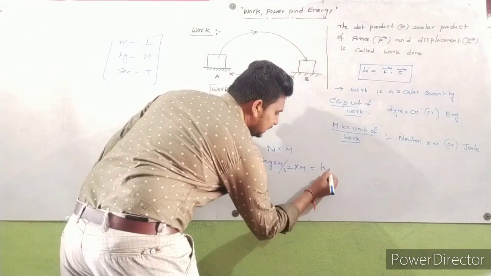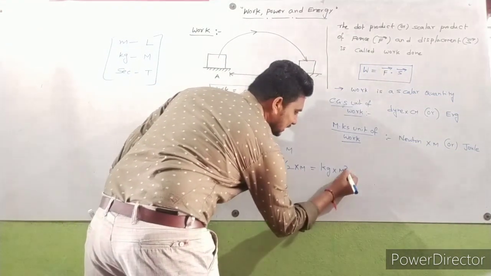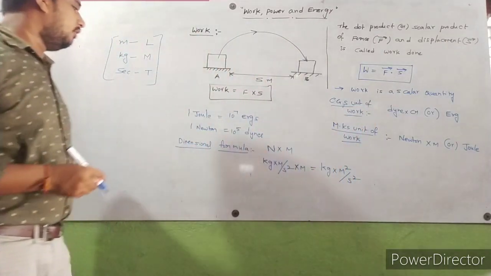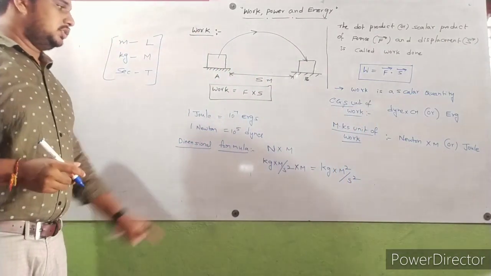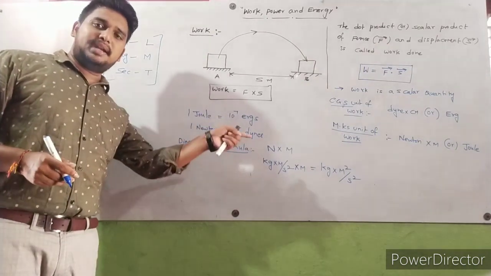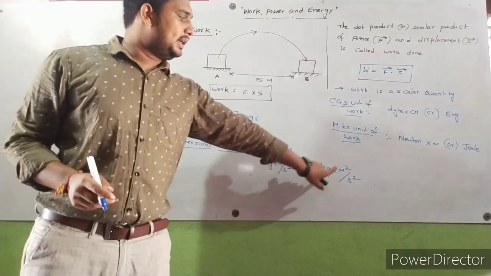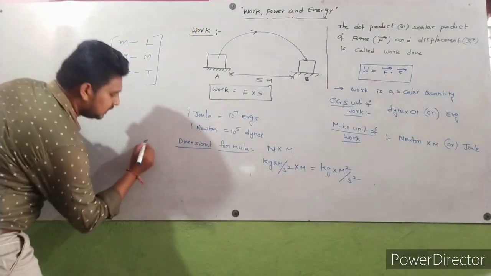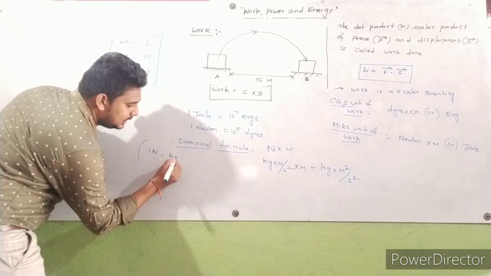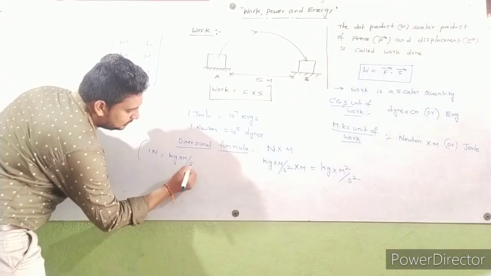Finally, what we got? Kg into meter square per second square. So this is the unit of work. In case of kg, meter and seconds, it is kg meter square per second square. Here 1 Newton is equal to kg into meter per second square.